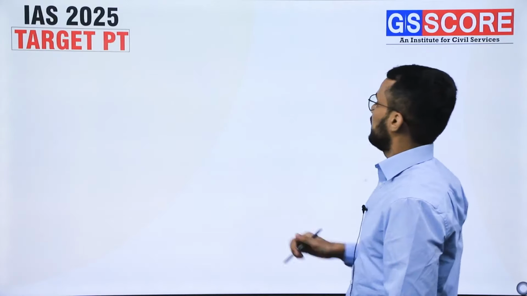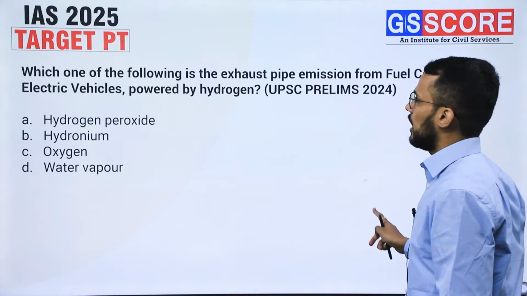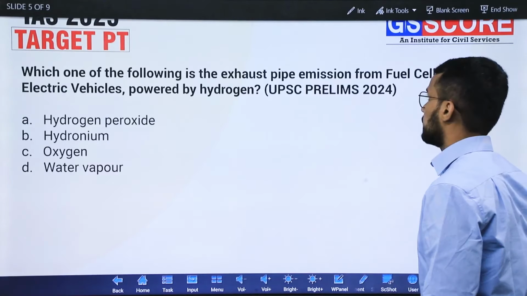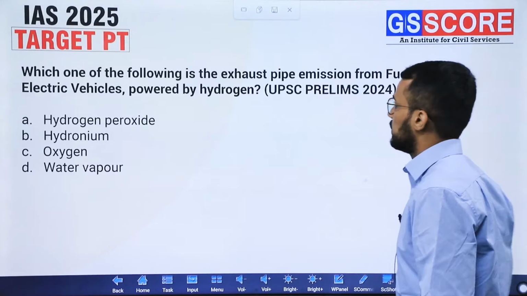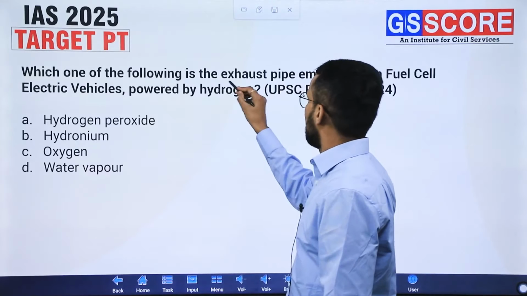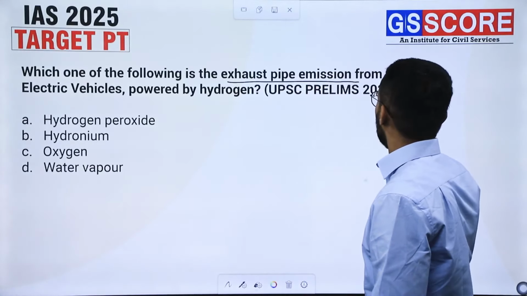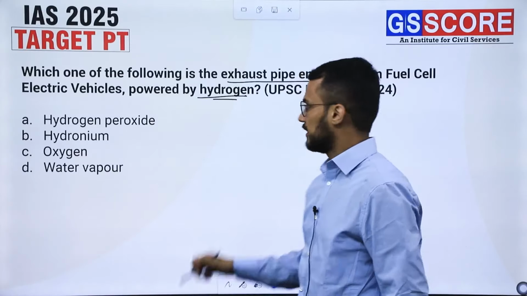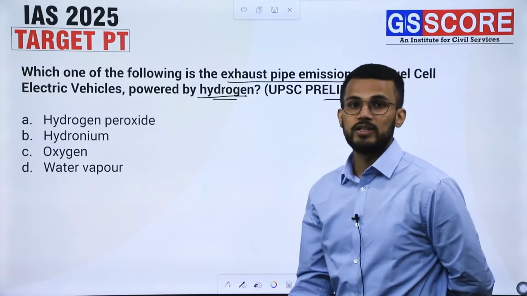Now, based on this, one question was asked by UPSC. Let us go through that question. So the question is, which one of the following is the exhaust pipe emission from fuel cell electric vehicles powered by hydrogen? And this question was asked in Prelims 2024, right?